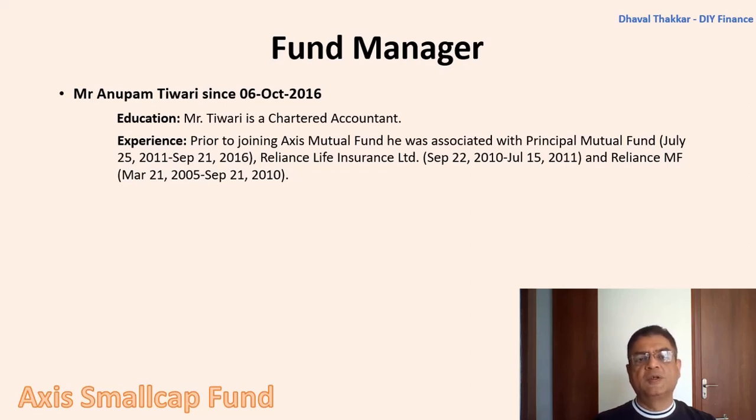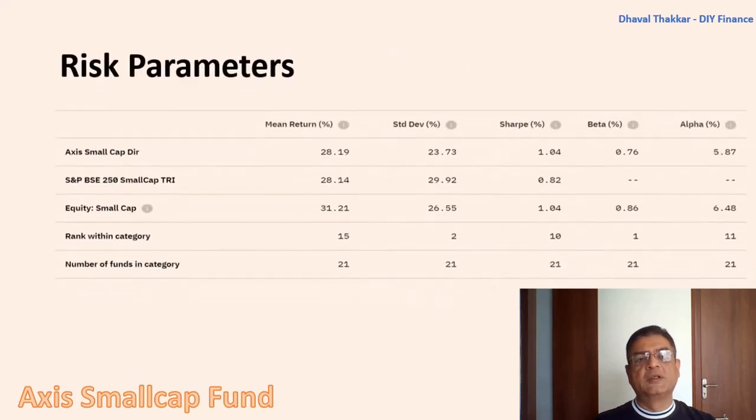Now let's see how the fund performs on risk parameters. Here we compare the parameters with the benchmark index and category average. First, mean return, that is the average return in a year, which is 28.19, which is slightly more than the benchmark index, but quite less than the category average. Here, higher the value is better.